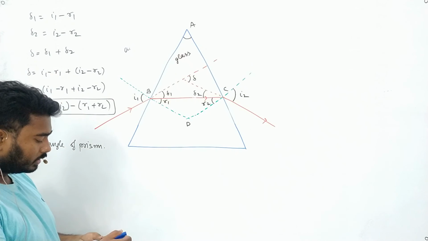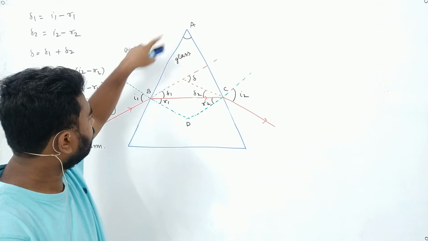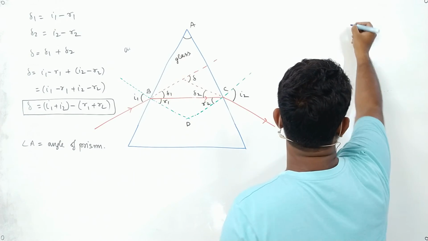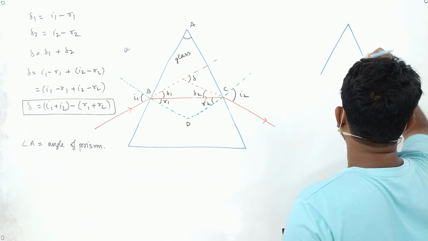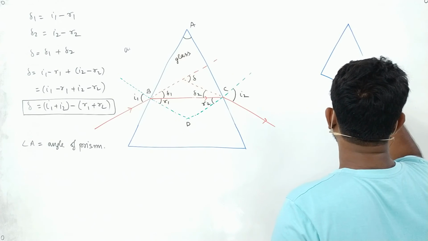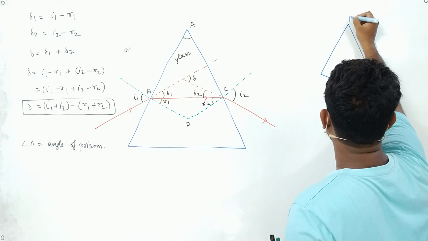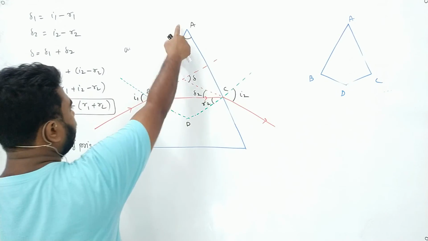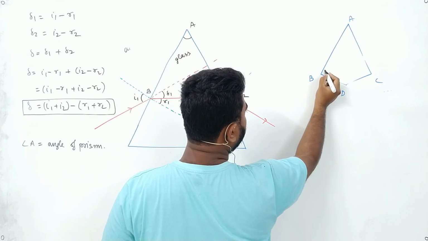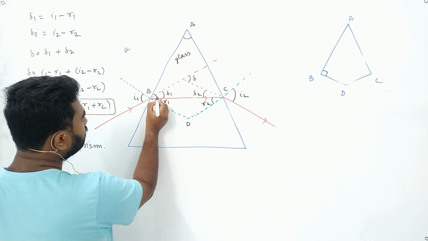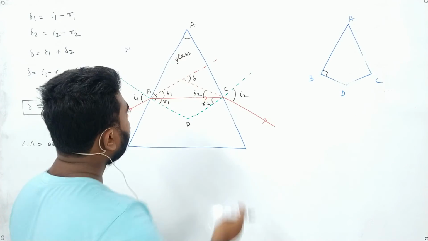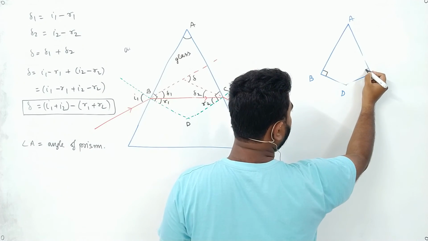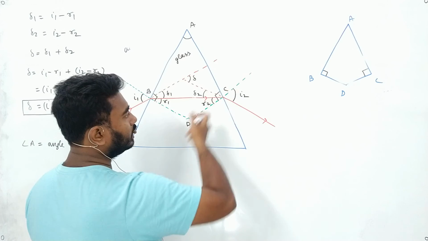Now you take this figure A, B, D, C. We are taking A, B, D, C. Now angle ABD is 90 degrees. See, this angle is 90 degrees. How? Because this one is the normal, right? Angle ACD is also 90 degrees, because this green line is the normal.